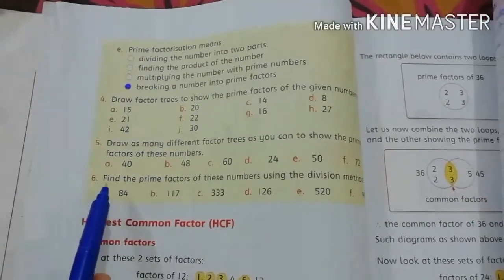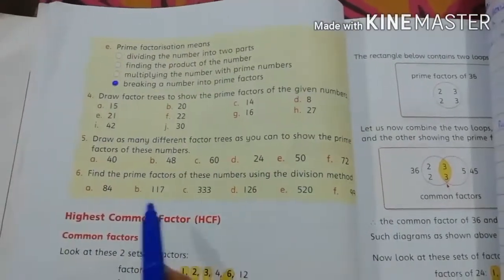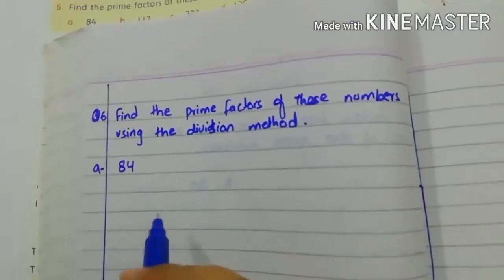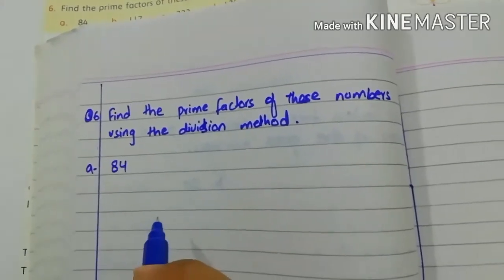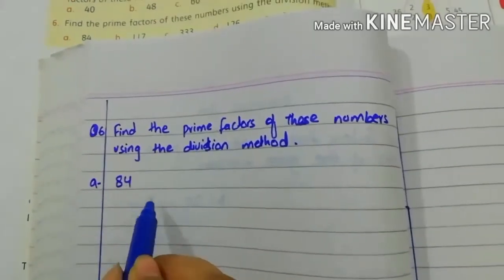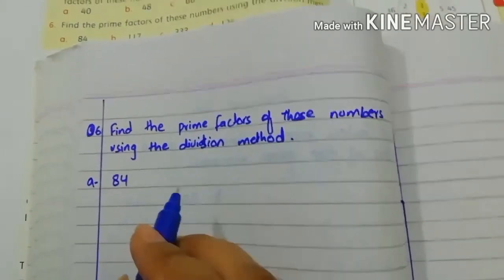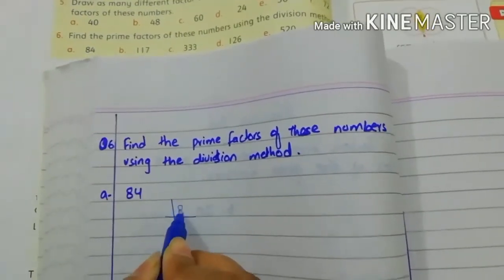Question number 6 is, find the prime factors of these numbers using the division method. A. 84. Dear friends, we will find the prime factors of this number using the division method. So we will write 84 in this table like this.